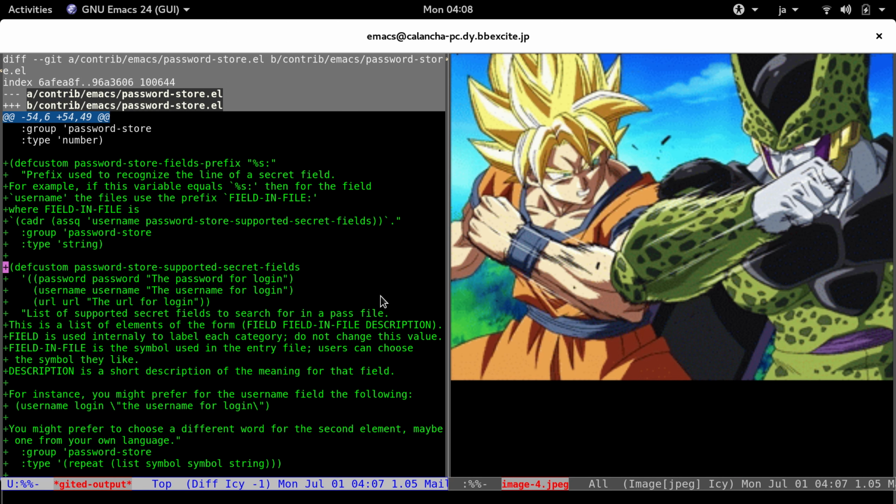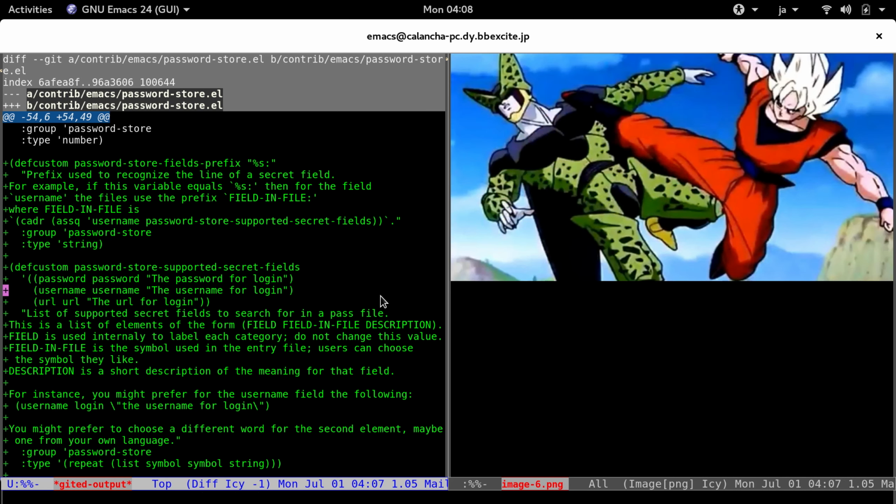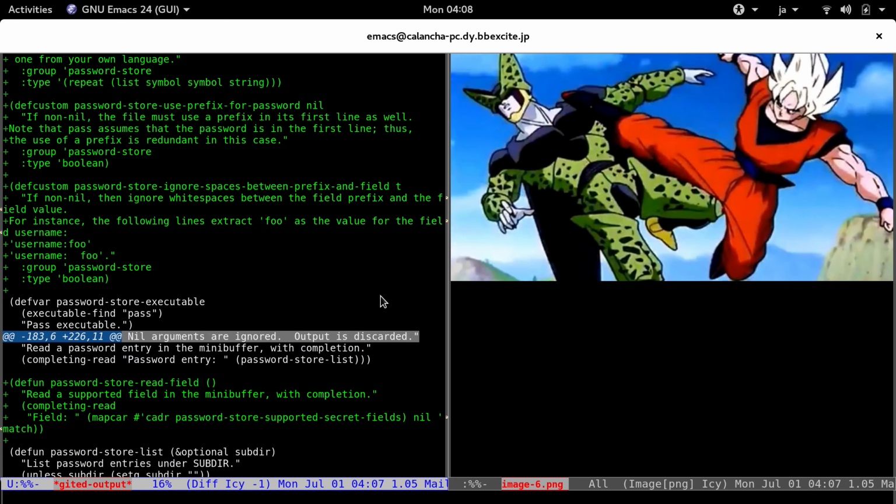So that's why we have this other option that is a list. By default, we use password, username, URL, but users can add to-do, notes, anything that makes sense for you. And you can also modify the labels if you don't like them. Username, for instance, you can use user, you can use login, anything that you find better, it will work fine.